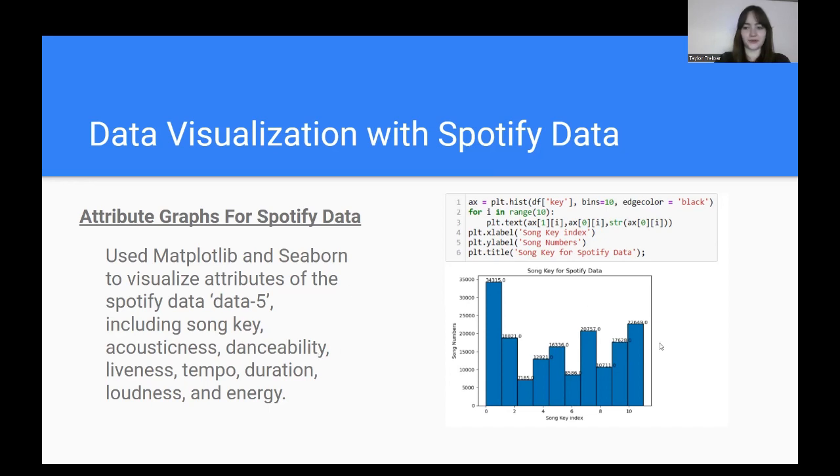And what I thought was most important, we did song key, acousticness, danceability, liveliness, tempo, duration, loudness, and energy. So I think those were definitely the most important to look at in terms of trend wise. On the right is the code for the graph below it, and this was just an example of one of the attribute graphs that I did for the song key. We did this on the Spotify data set.